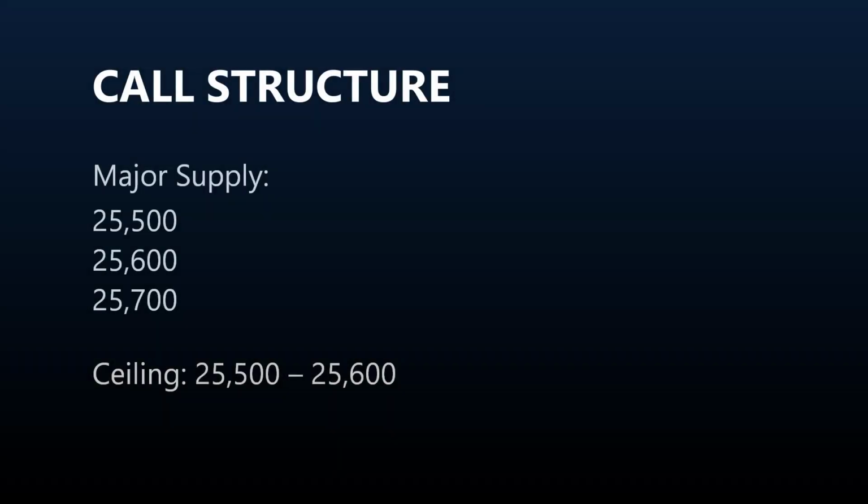Call side structure. The heaviest call concentrations are positioned at 25,500, 25,600, and 25,700. The dominant supply concentration sits at 25,600. This defines the upper structural band, 25,500 to 25,600. Morning upside attempts were absorbed within this region.